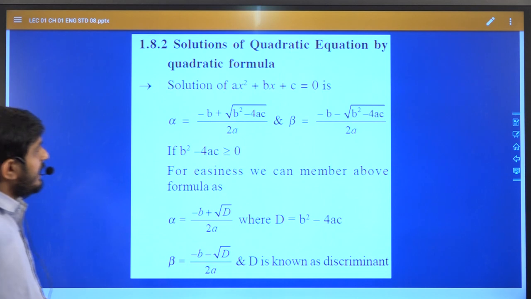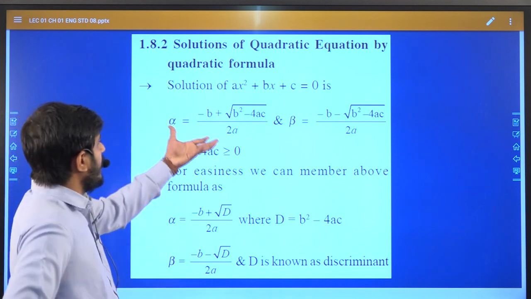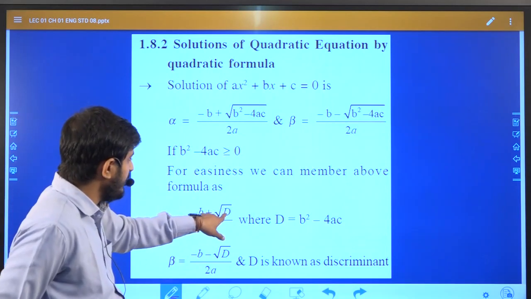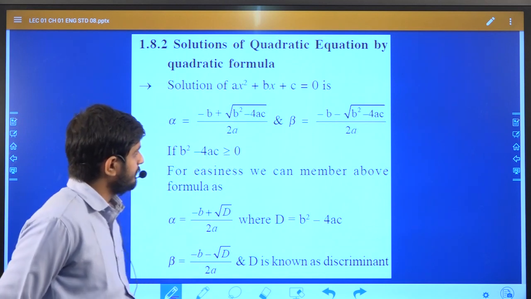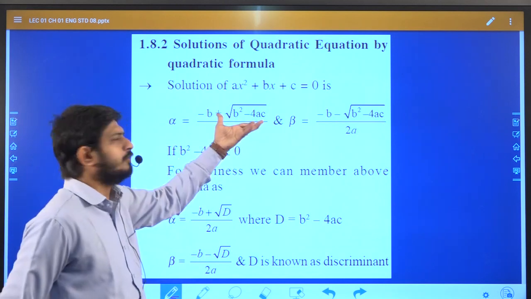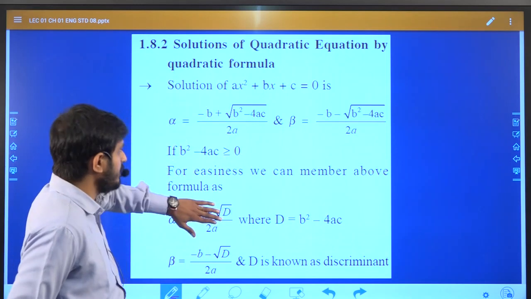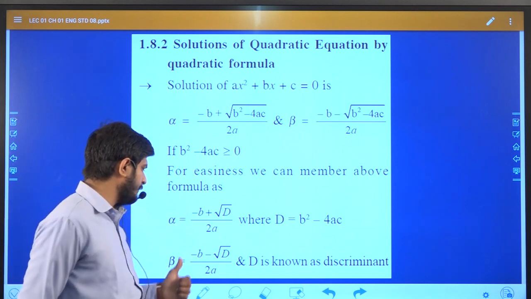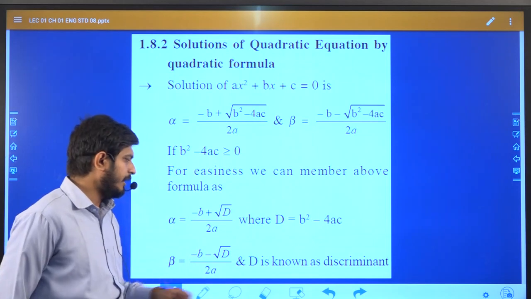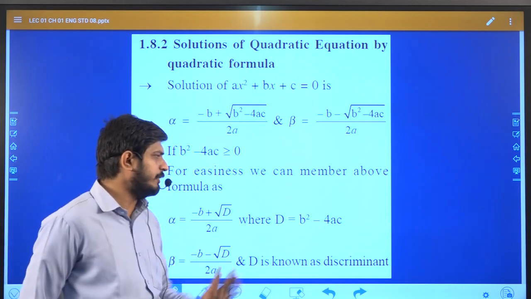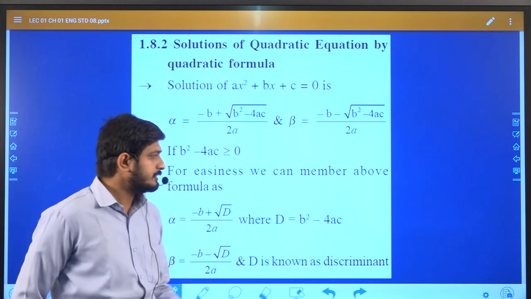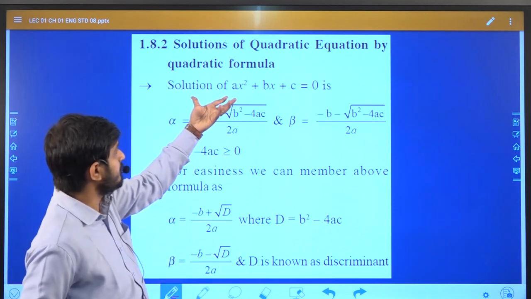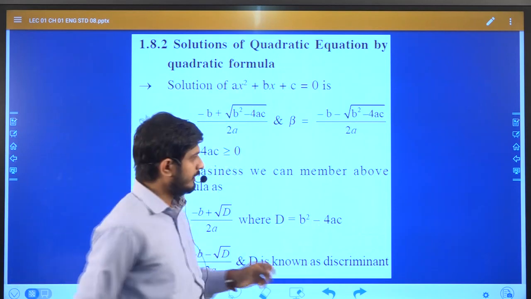The solution of ax square plus bx plus c is equal to 0 is what? Alpha is this, beta is this. They are already using this formula, but in place of D, they write b square minus 4ac. This is hard to remember, that's why we convert this into the simpler form. So you should remember alpha is equal to minus b plus root D upon 2a and beta is equal to minus b minus root D upon 2a, where D is the discriminant and the value of D you can find by using b square minus 4ac. So how can you find a, b and c? You get a, b and c after comparing your given equation with the standard form.